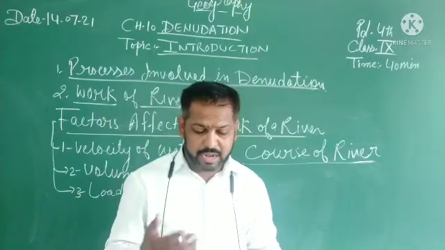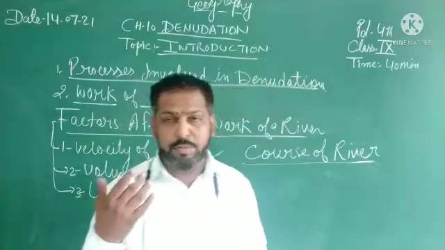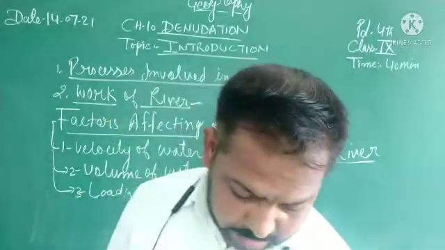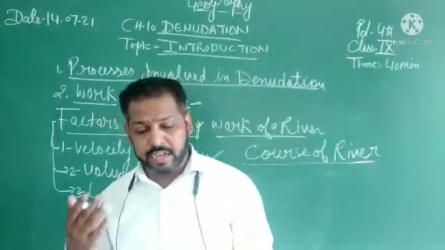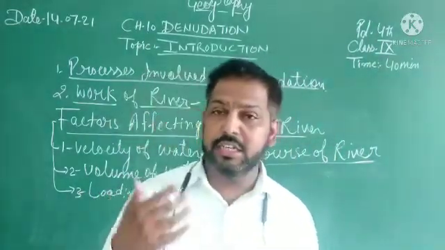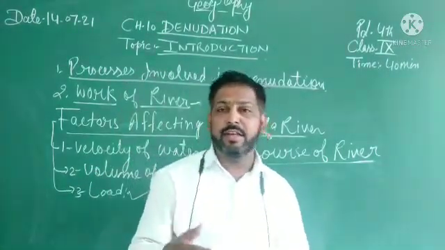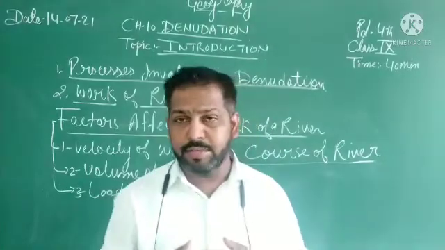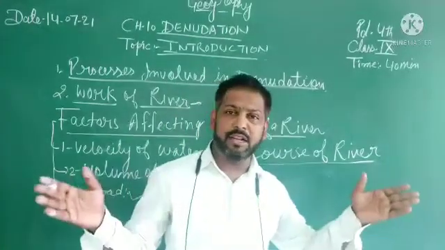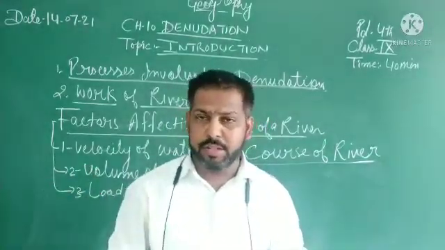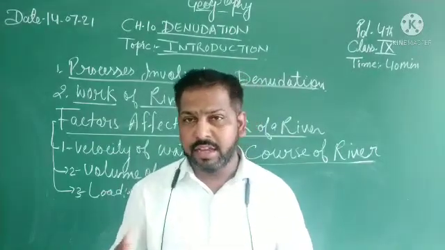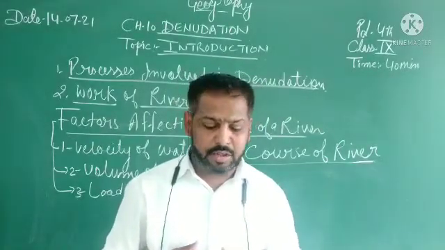When the main river divides into some other different streams or small rivers, the channels or smaller rivers are called distributaries.